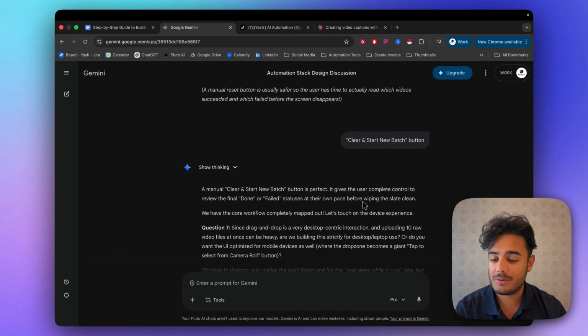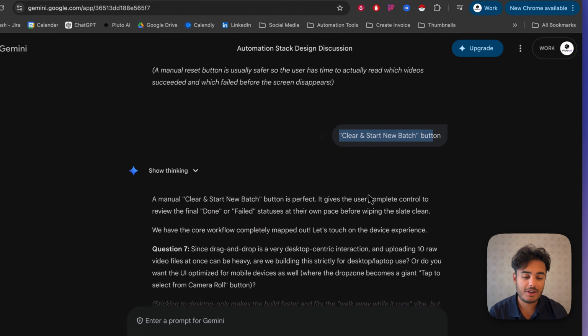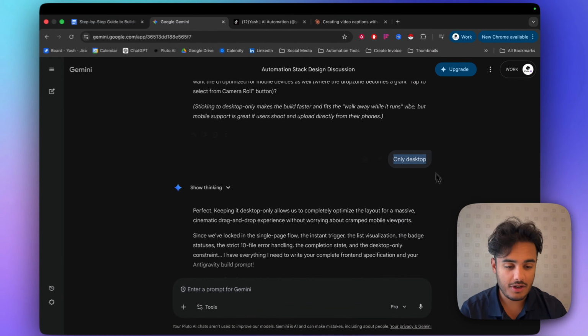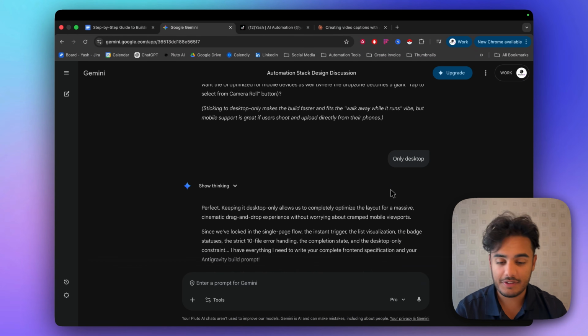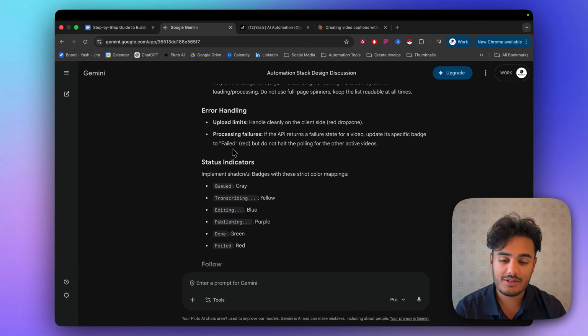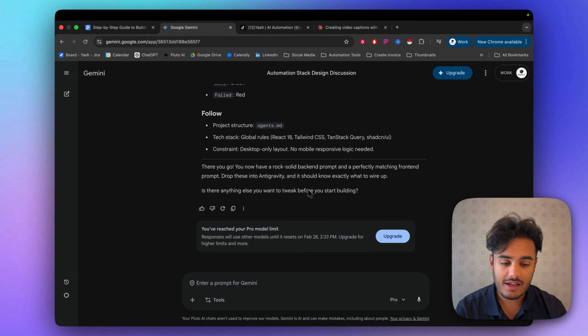And then what happens once it's all done and all 10 are processed or failed or whatever, then a clear and start new batch button is pretty sweet. We're only going to be building this for desktop, which is one of the questions it asked, and we're only going to be using desktop for this. And then we have the front end design specification ready to go, and that is awesome.